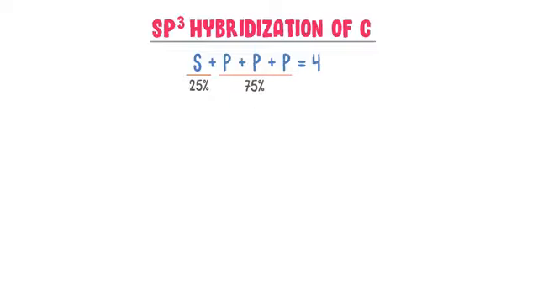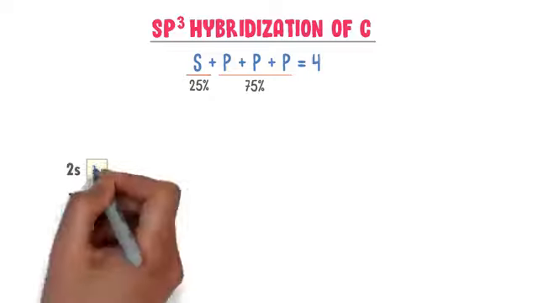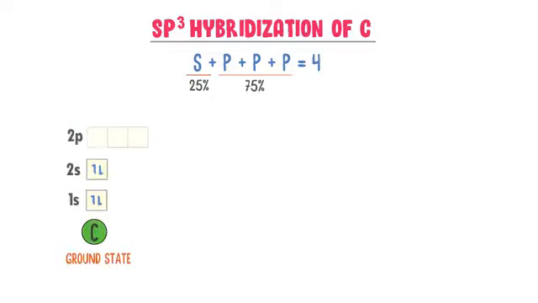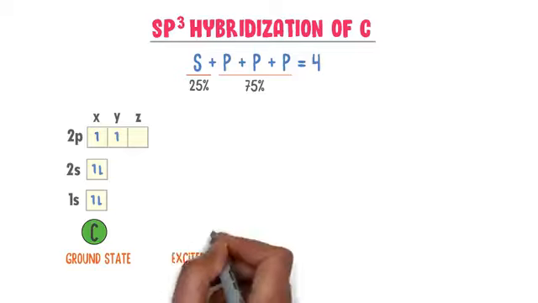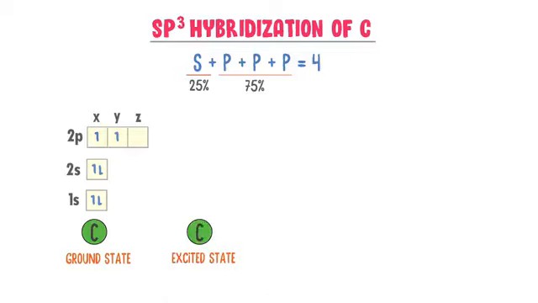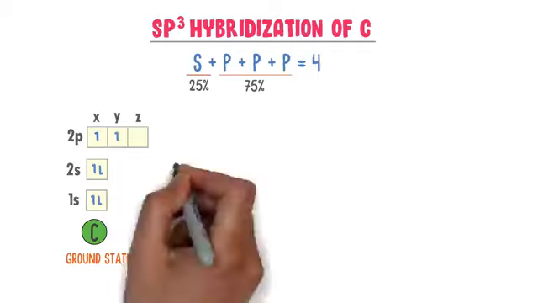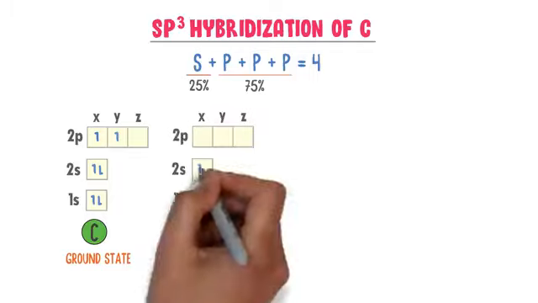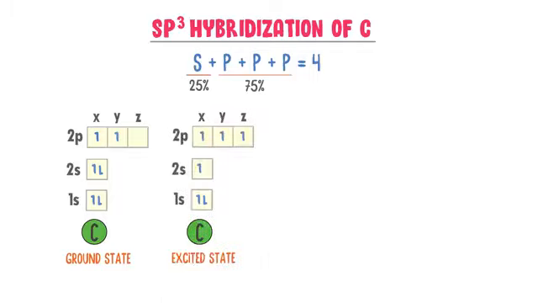For example, consider a carbon atom in the ground state. We know that there are 6 electrons present in carbon atom. In 1s, there are 2 electrons and in 2s there are 2 electrons, while in 2p there is 1 electron in the x orbital and 1 electron in the y orbital. Now let's consider the excited state of a carbon atom. There are 2 electrons in the 1s orbital, while 1 electron from 2s jumps into the z orbital of 2p. This is the excited state of a carbon atom.